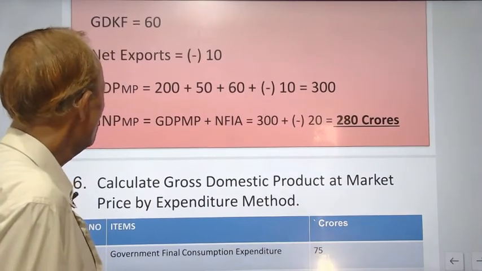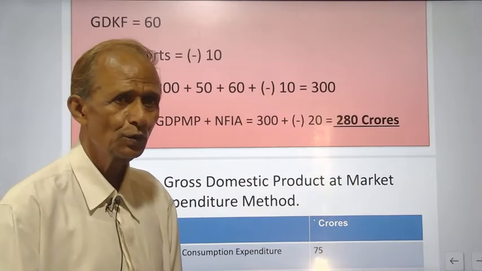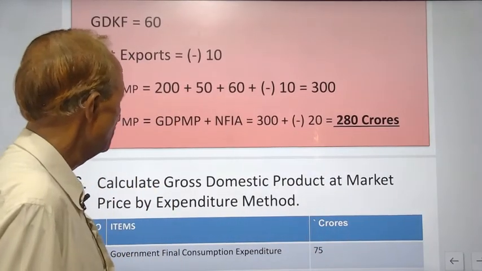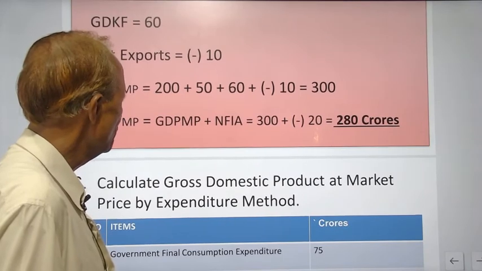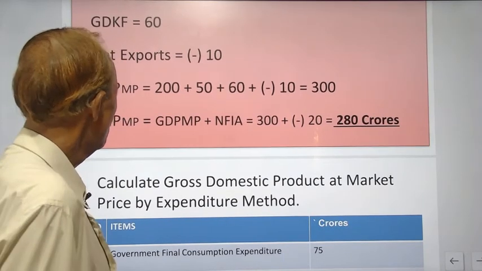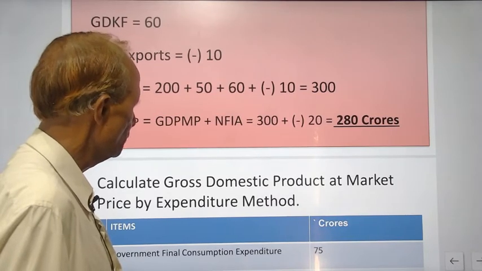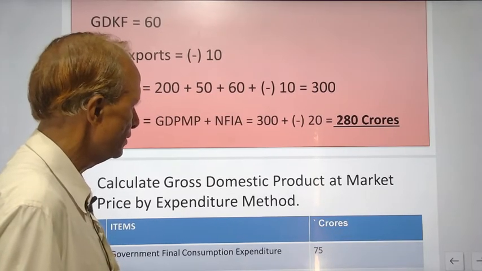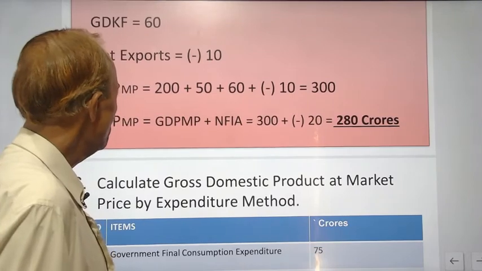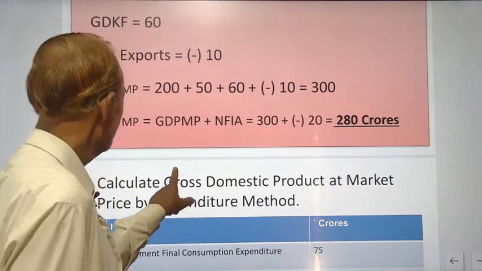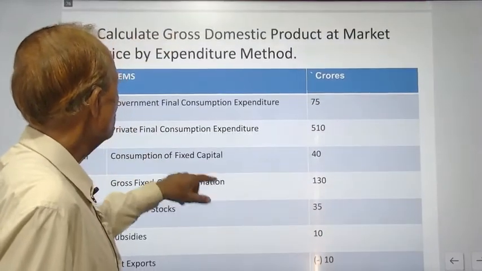Then from GDP MP, if you want to calculate GNP MP, you should add net factor income from abroad, that is minus 20. So GNP MP will be equal to 280 crores. Now the next example.